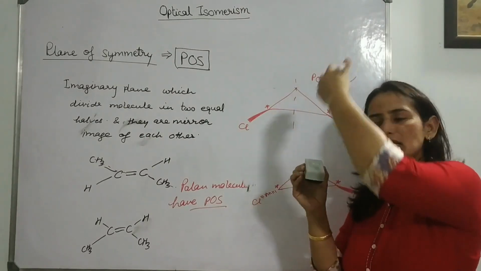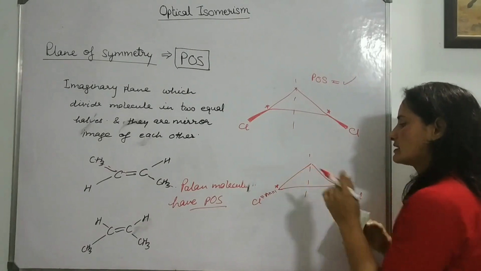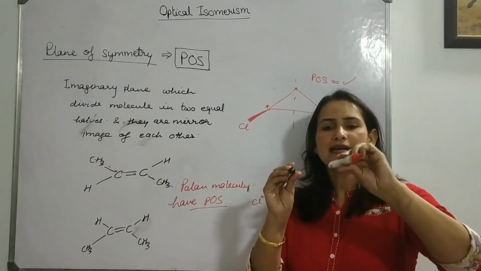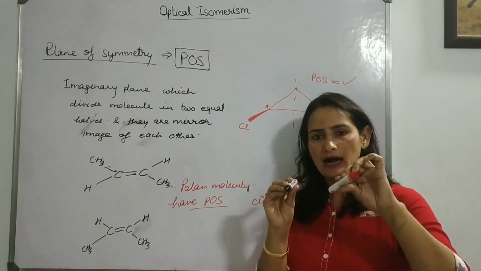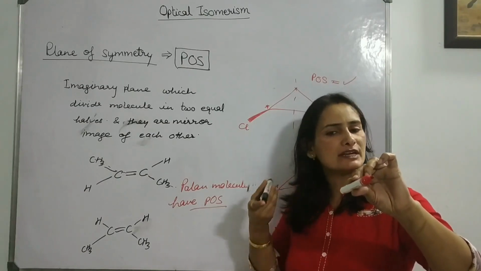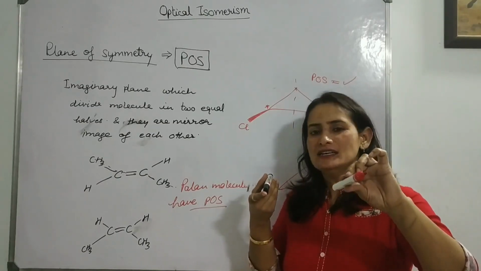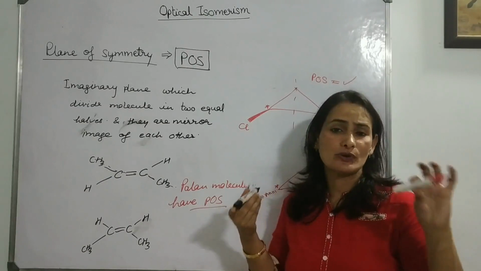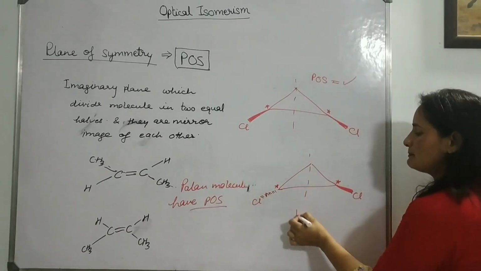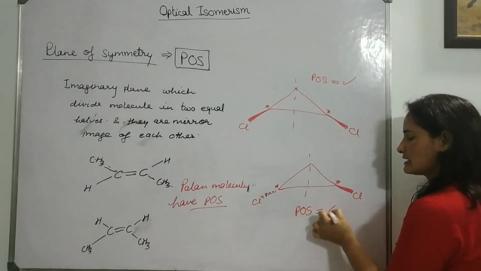So if we divide them from the center, what will be the actual structure? One chlorine will be on the front side in one half, while in the other half the chlorine points to the back side. So the two halves are not going to be mirror images of each other. So definitely POS is not there.